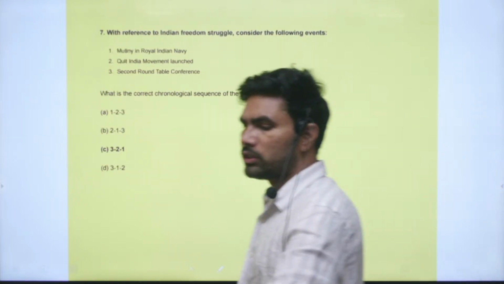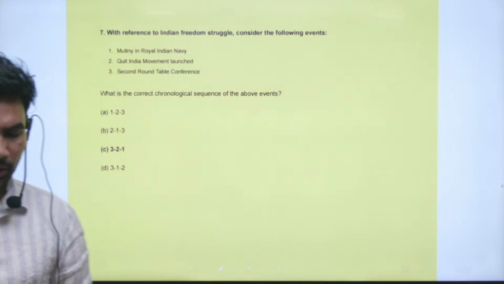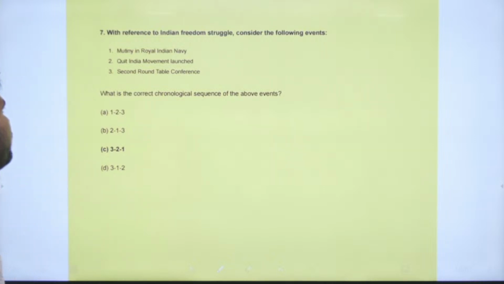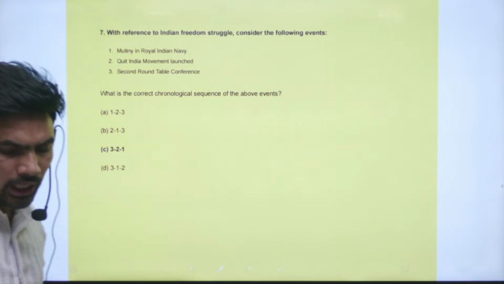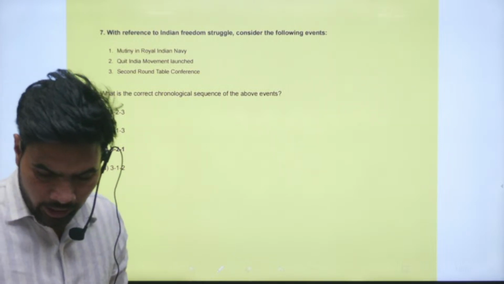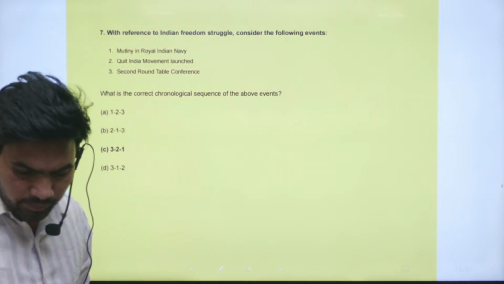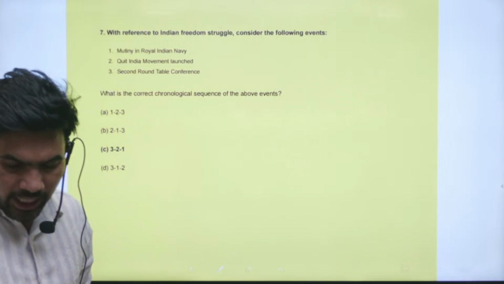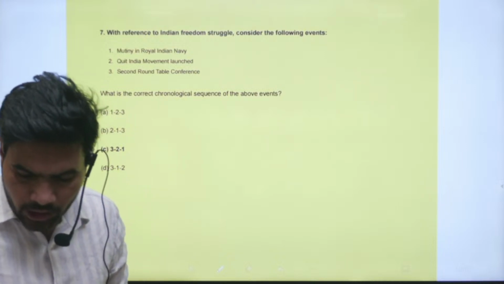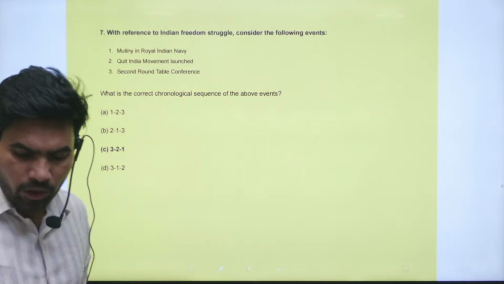Right. Question number 7. With reference to the Indian freedom struggle, consider the following events. Event 1, mutiny in Royal Indian Navy. Quit India movement launched. Next is the second roundtable conference. What is the correct chronological sequence of the above events?